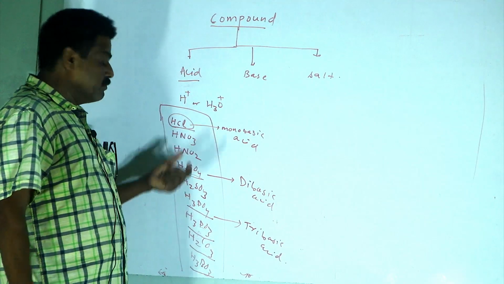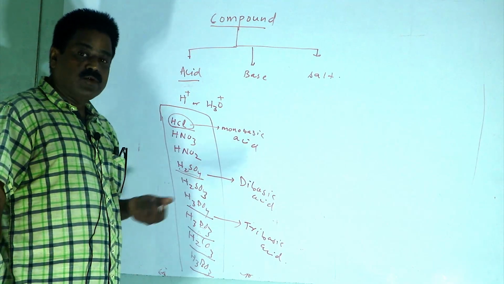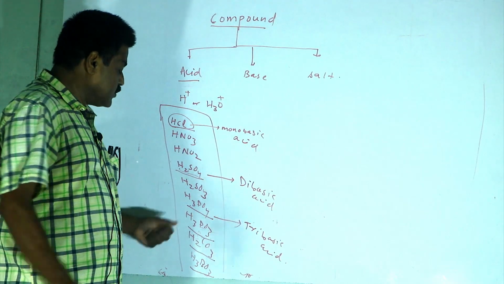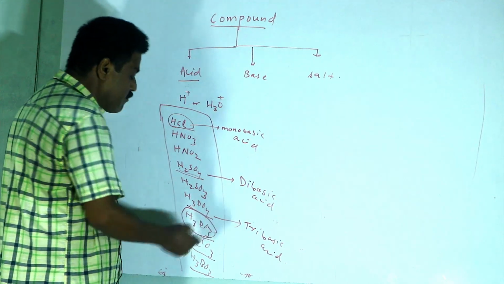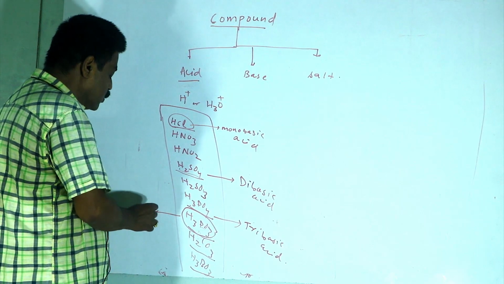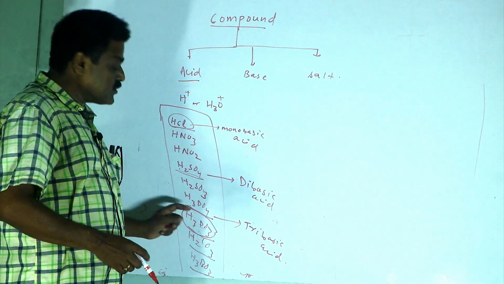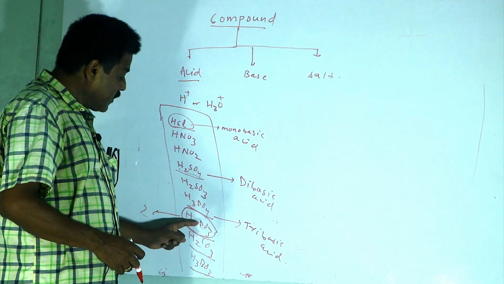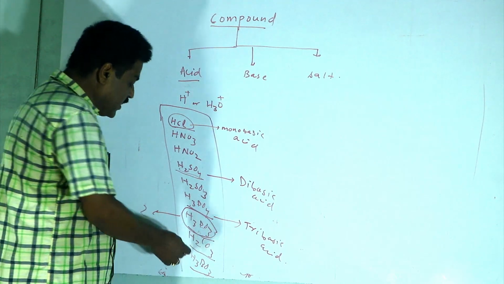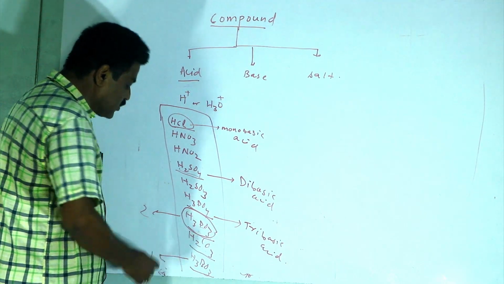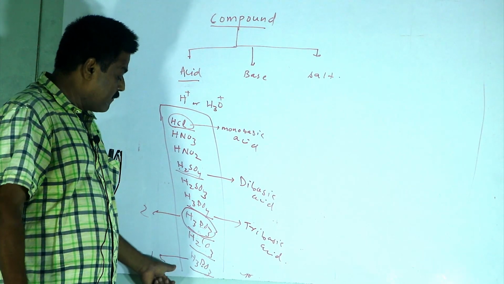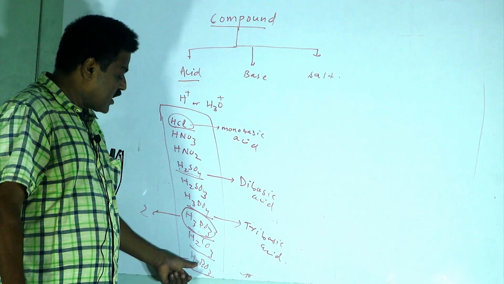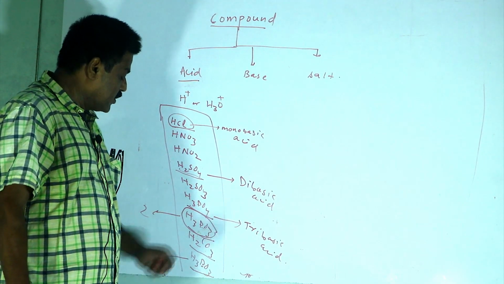But it is not simple for all acids to determine the basicity, because in H3PO4 the basicity is 3, while in H3PO3 the basicity is 2, because only 2 H plus ions can be released. In H3BO3 the basicity is 1, because only 1 H plus ion can be released.